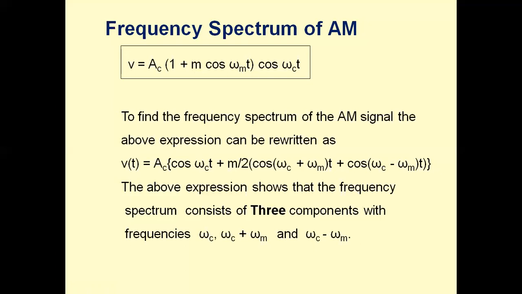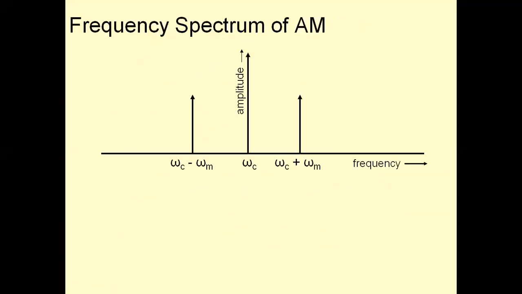So it contains fc, fc plus fm, and fc minus fm. When you draw the spectrum, we studied that the frequency domain representation of a signal is a variation of the amplitude with respect to frequency. So the AM wave consists of three frequency components.